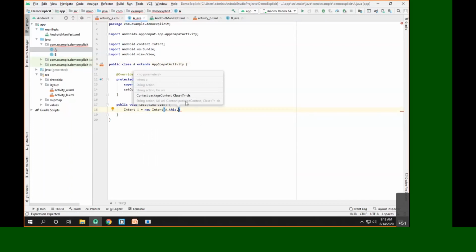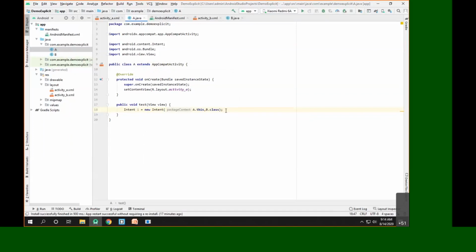So the class instance of the other activity, that is, the activity that we are supposed to launch, is activity B. So what I'll simply write is B dot class. That's it. So here we have created an intent which says that your source is activity A and your destination is activity B. So we have created the intent which is represented by the object named I.